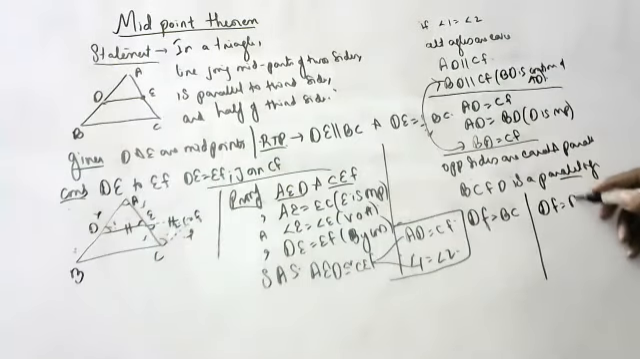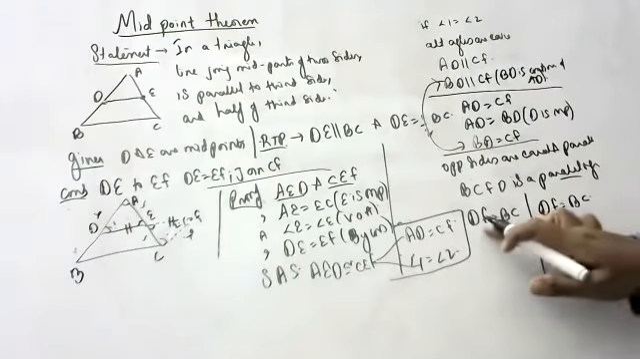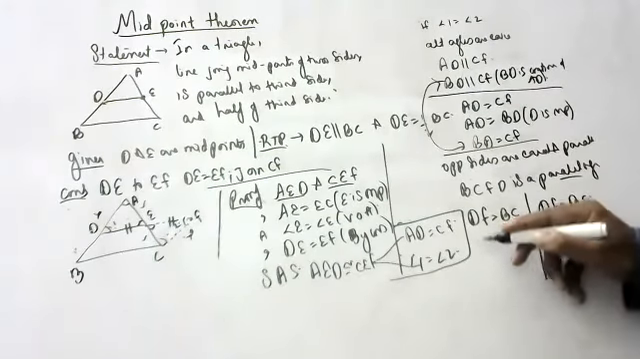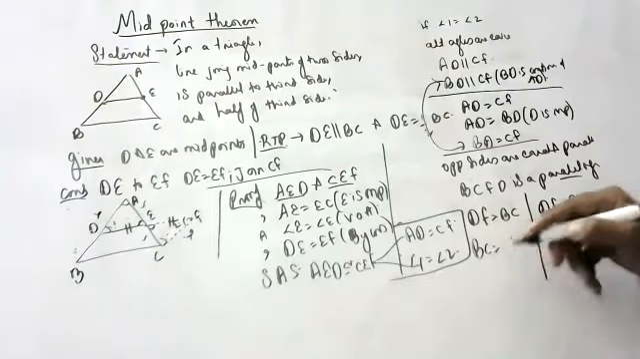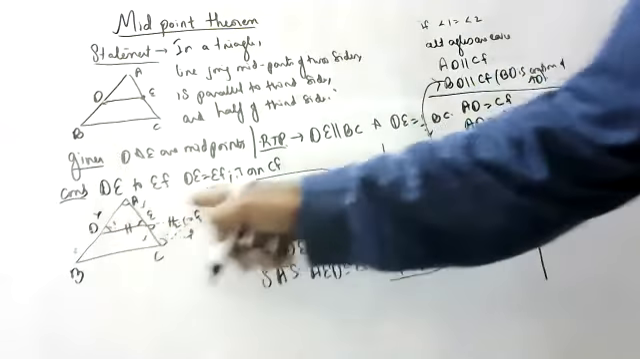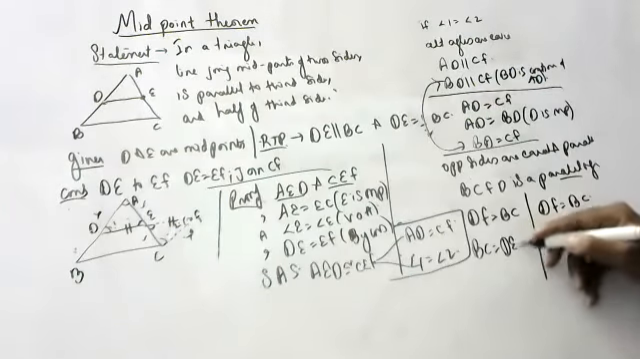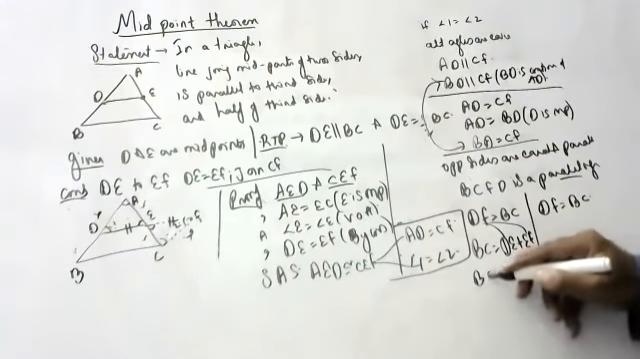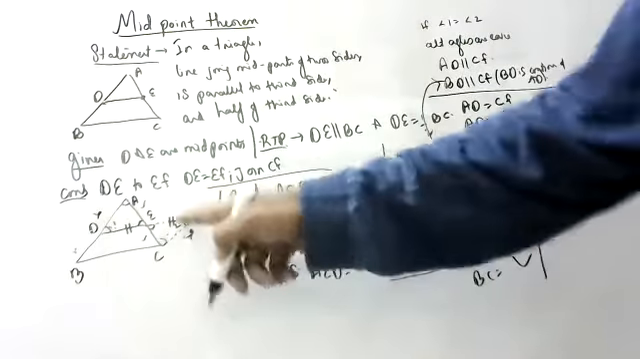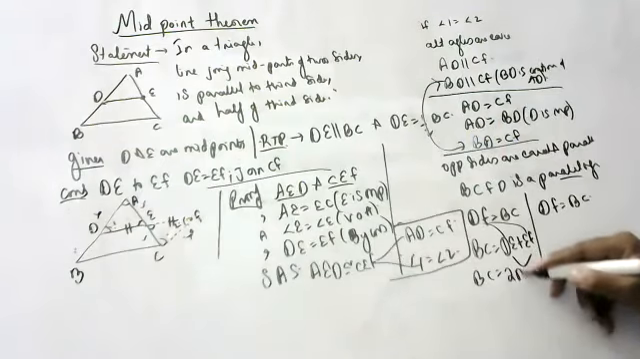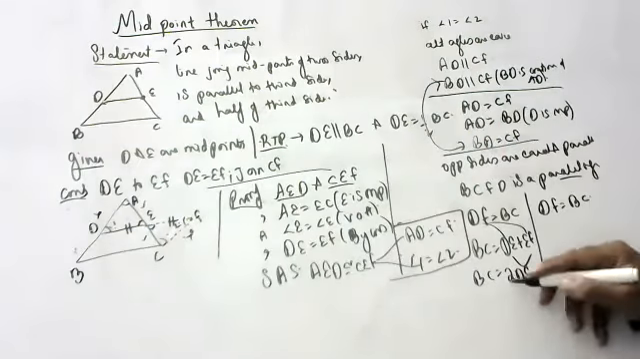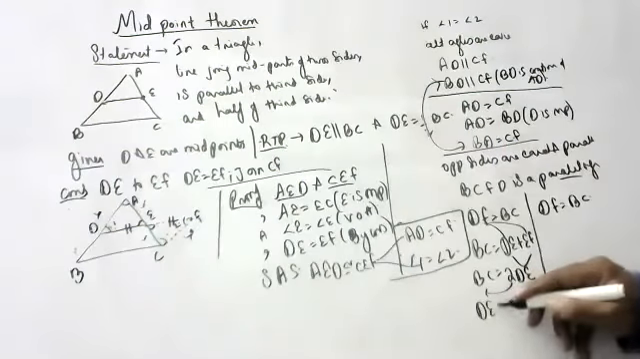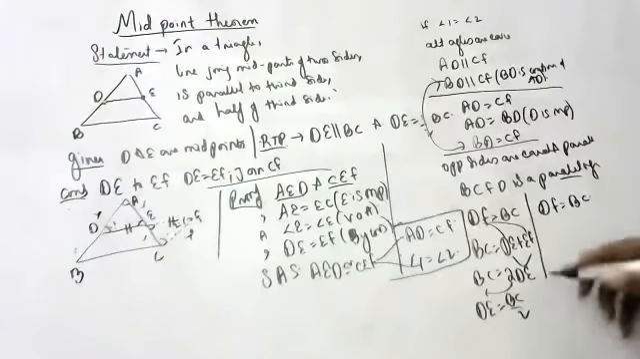I will explain again, children. Just try to understand. So children, BC is equal to what? DF. What is DF? DE plus EF. But DE and EF are equal by construction, so I will write it as 2DE. So DE is equal to BC by 2.